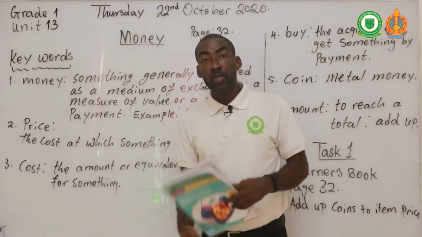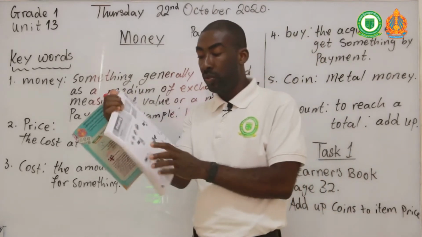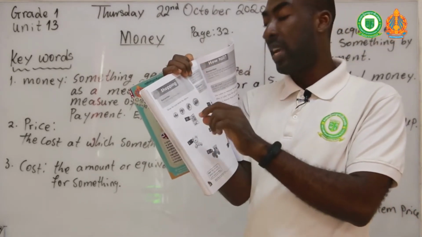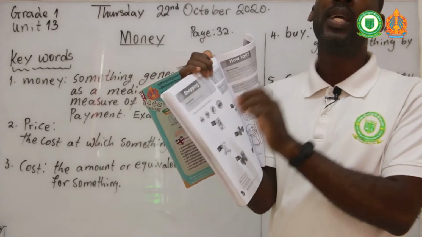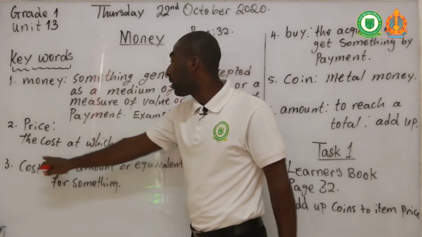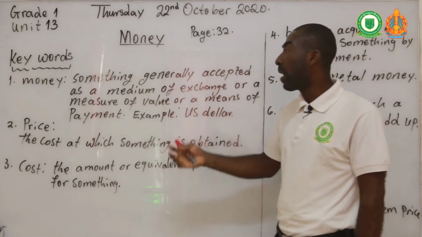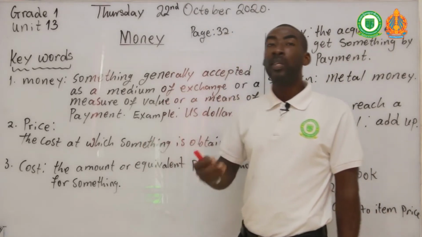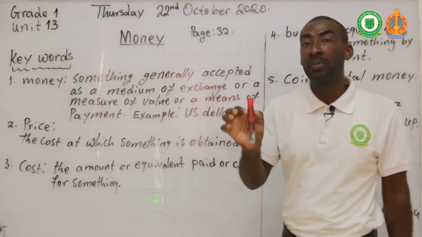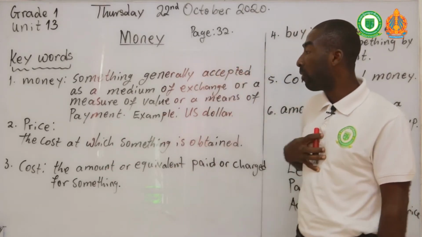So when we go shopping, we see price tags, okay? This is what we call the price tags. These are small flyers attached to the products that we want to buy, and it comes with the price, the amount that we need to pay. A price is the cost at which something is obtained. So that is the price at which it's being sold. If they are selling this marker at $1, that becomes the price that I need to pay before I can have this marker for myself.